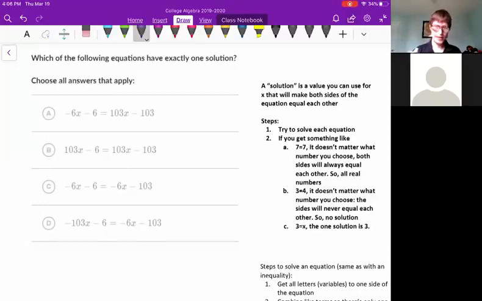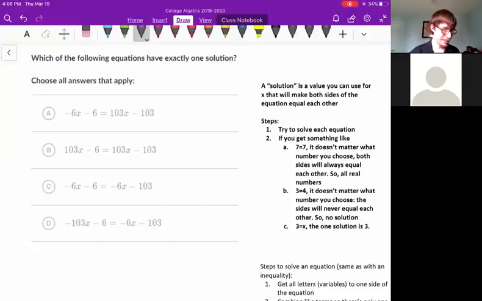Sometimes problems have 0 solutions, sometimes problems have 1 solution, sometimes problems have infinite solutions. If it has 0 solutions, that means it doesn't matter what number you put in for x, it won't work. There's no number you can put in for x to make both sides of the equation equal each other. If there's 1 solution, that means there's one number. You get x equals 3 or something, which means if you plugged in 3 for x, both sides of the equation equal each other. Now, if it has infinitely many solutions, that means it doesn't matter what number you put in for x, both sides of the equation will always equal each other.